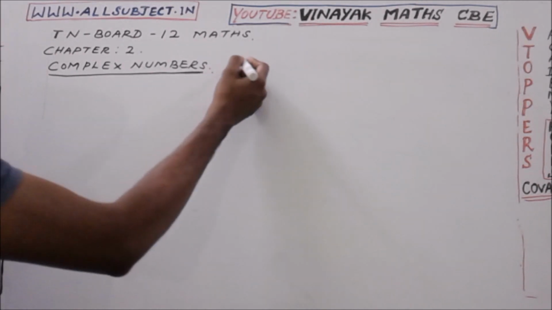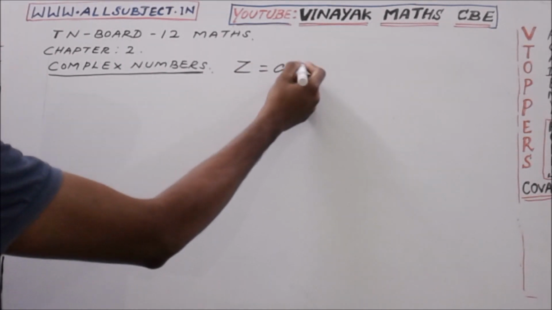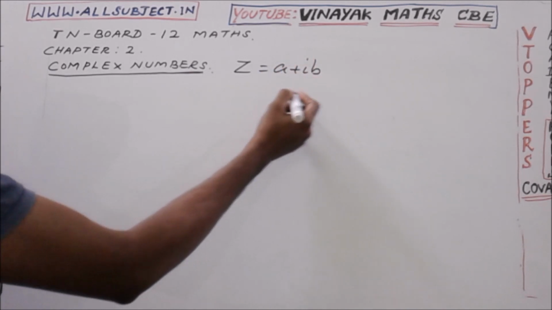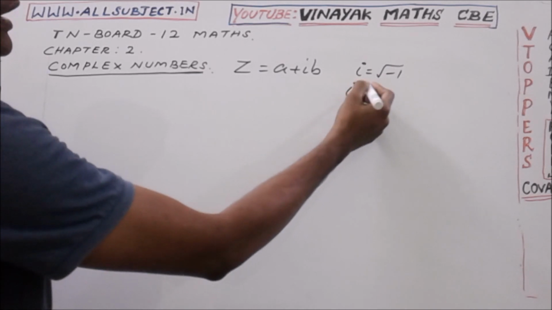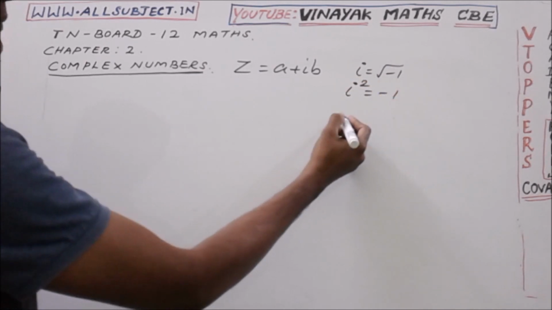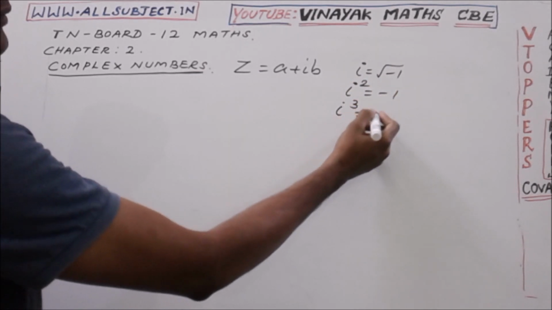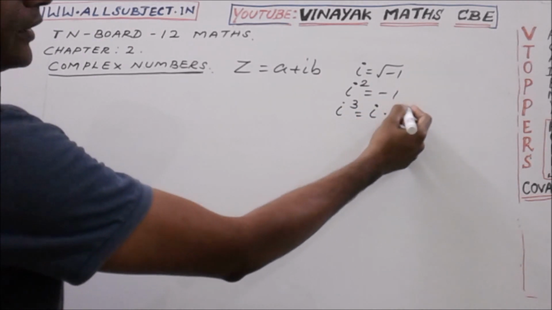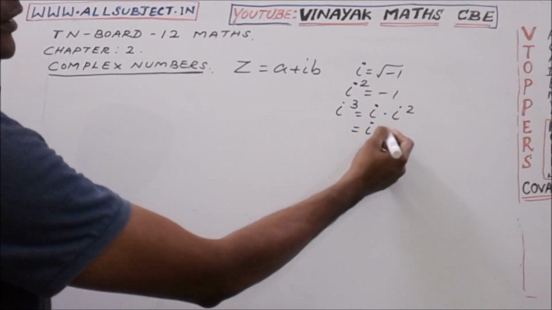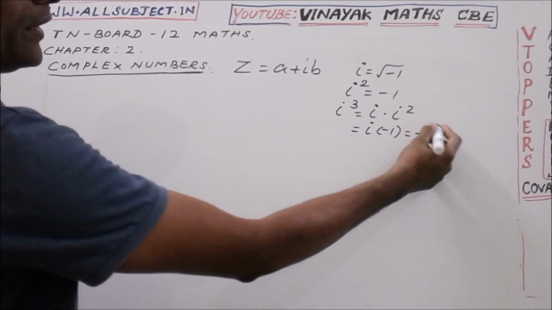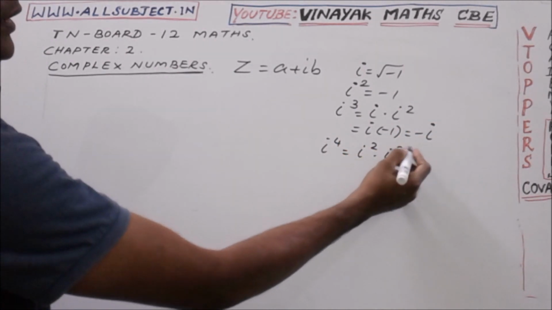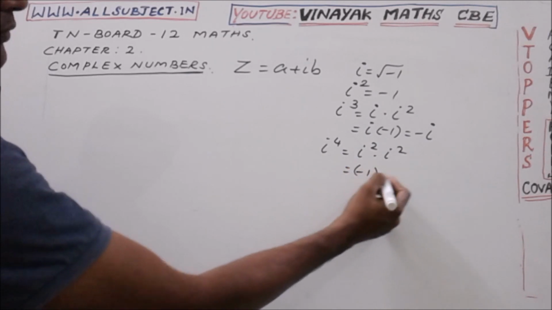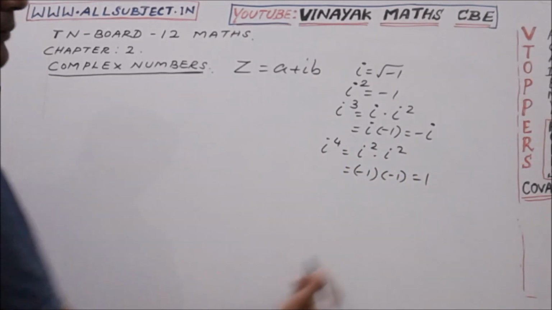Z equal to a plus ib is a complex number. In it, i equal to root of minus 1, i square equal to minus 1, i power 3 is equal to i into i square, that is equal to i into minus 1 equal to minus i. i power 4 equal to i square into i square, that is equal to minus 1 into minus 1 equal to plus 1.